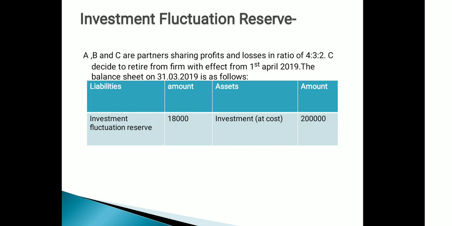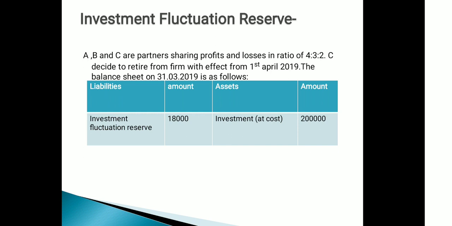Here is one example. A, B and C are partners sharing profits and losses in the ratio of 4:3:2. C decides to retire from the firm with effect from 1st April 2019. The balance sheet on 31st March 2019 is as follows. C is going to retire and the balance sheet is as on 31st March 2019, so he will get all the benefits of the reserves and profits of the balance sheet, because he is going to retire after this balance sheet.